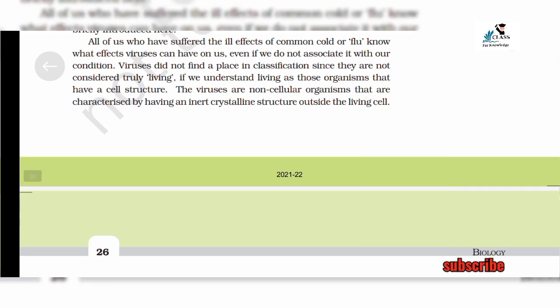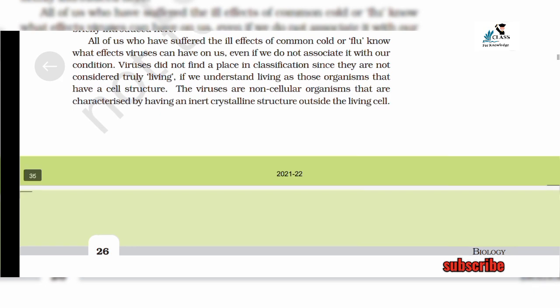All of us who have suffered the ill effects of common cold or flu know what effect viruses can have on us, even if we do not associate it with our condition. Viruses did not find a place in classification since they are not considered truly living if we understand living as those organisms that have a cell structure.